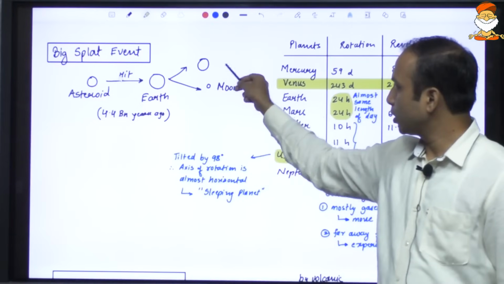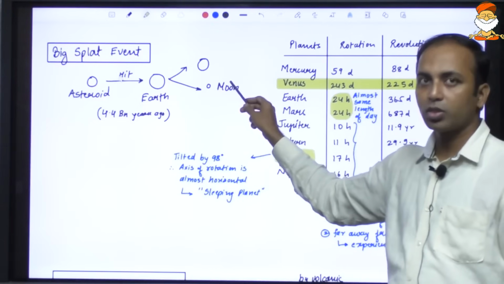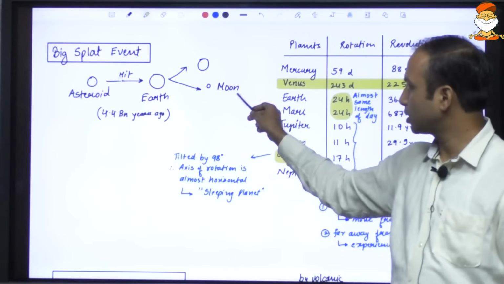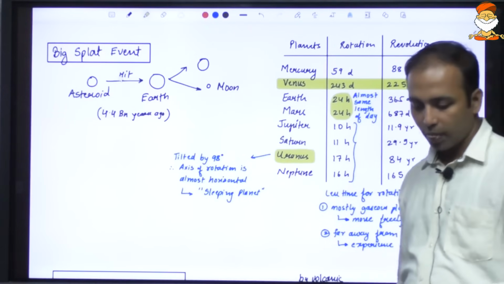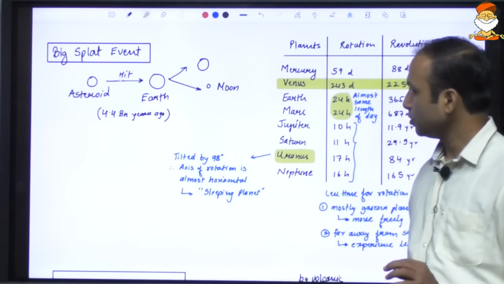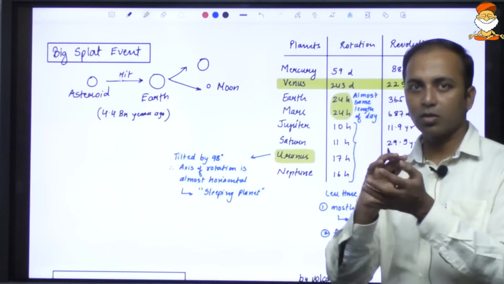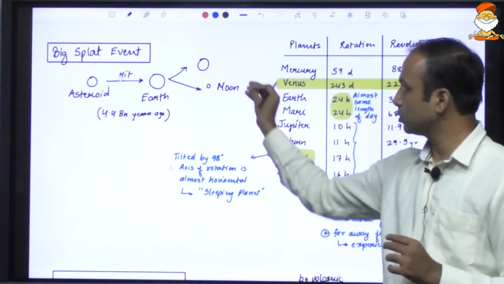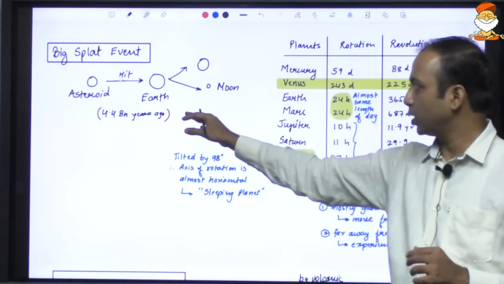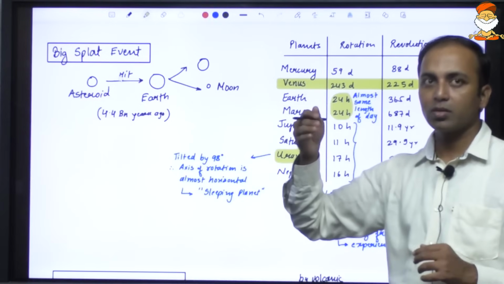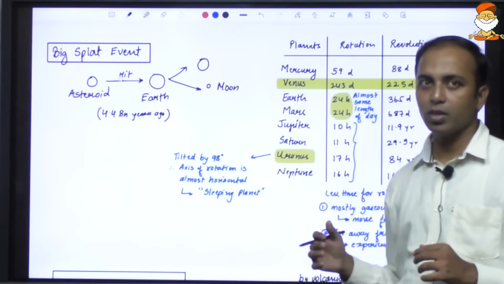The bigger one continued to be Earth, and the smaller part which got chipped away from the Earth formed the moon and started revolving around the Earth. When one rock hits another rock, a splat noise comes. In a similar way, this event is termed the Big Splat event, which took place 4.4 billion years ago. It means after 2 million years after the formation of the Earth.